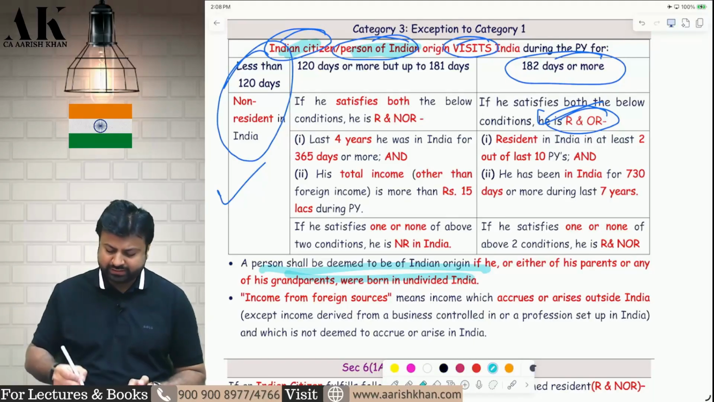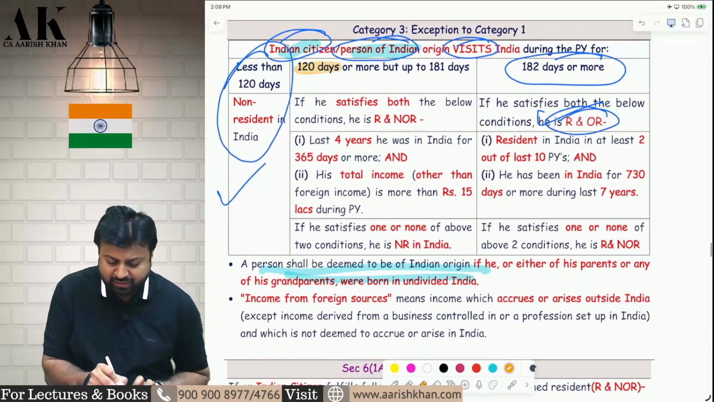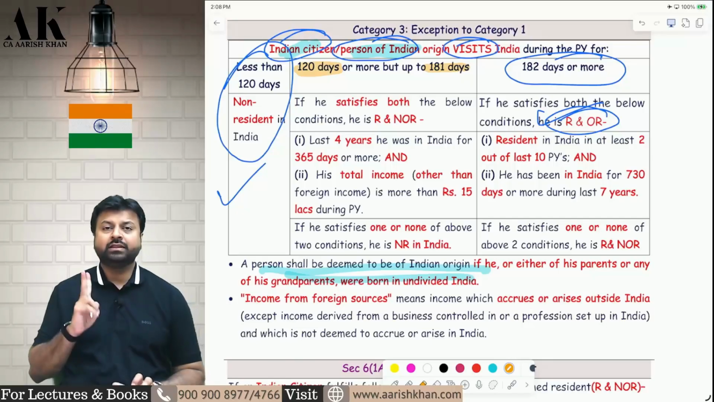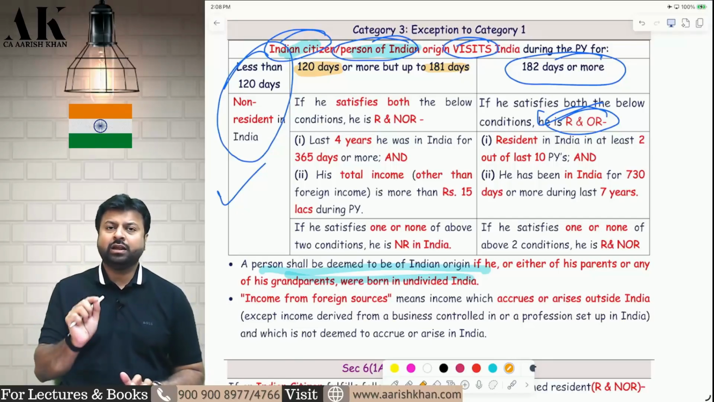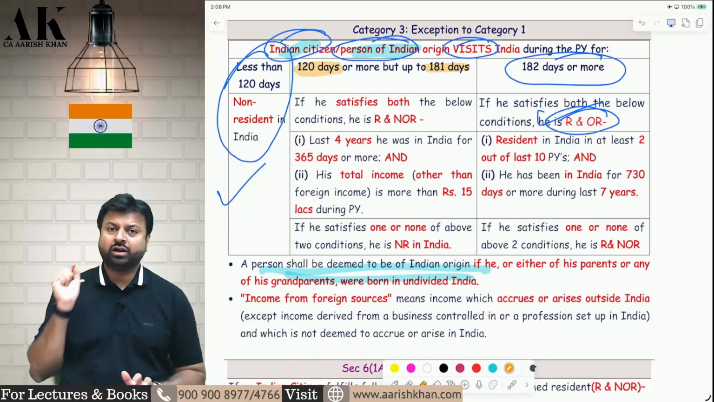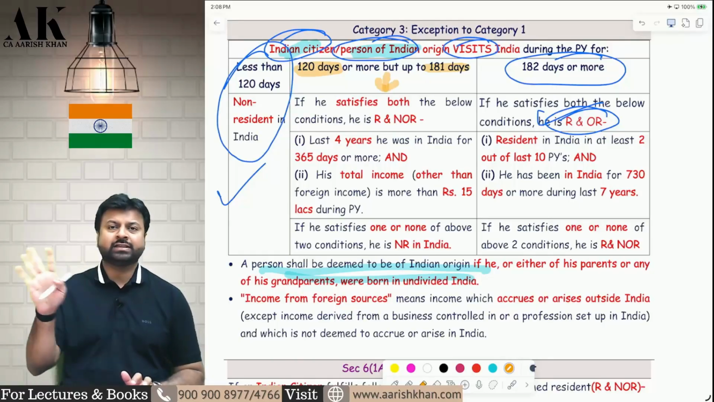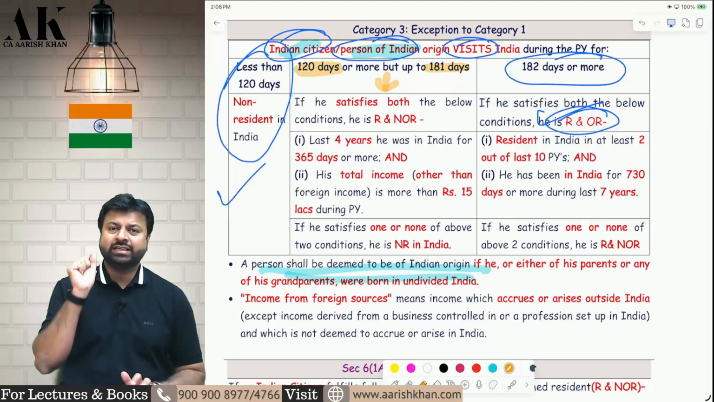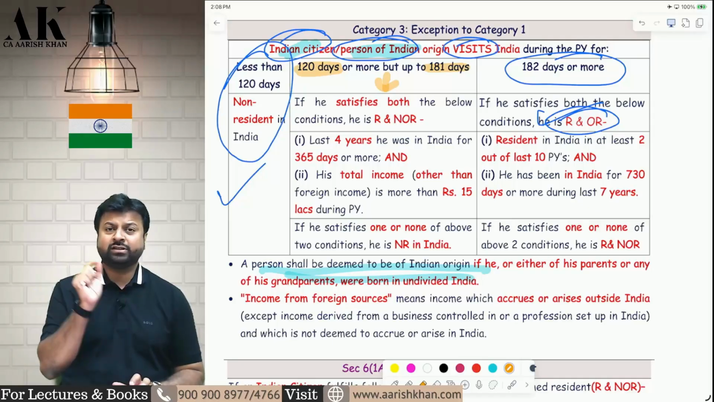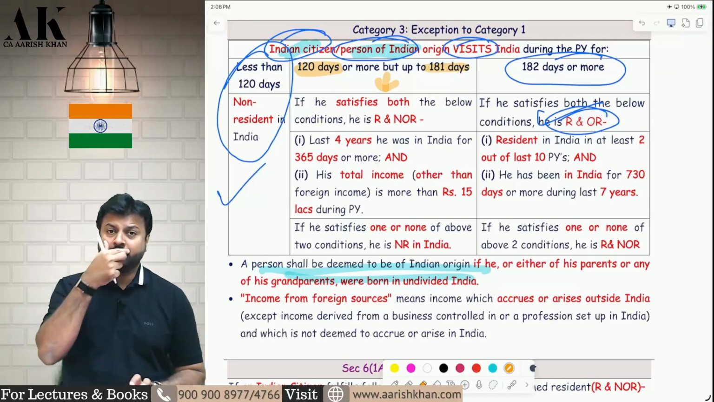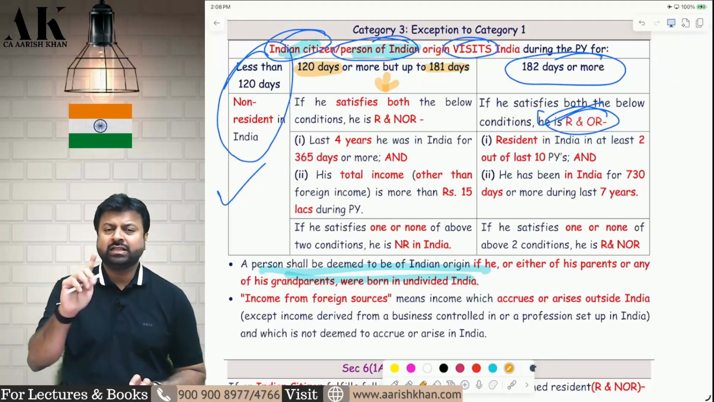But what about if you are staying somewhere in between, somewhere between 120 days to 181 days? Then there are two possibilities: either you can be not ordinary resident or non-resident. In this middle case, ordinary resident is not possible. So if you stay from 120 days to 181 days, and if you fulfill two conditions, then you are not ordinary resident. And if you don't fulfill the two conditions, then you are non-resident.